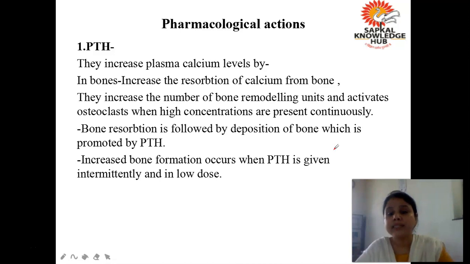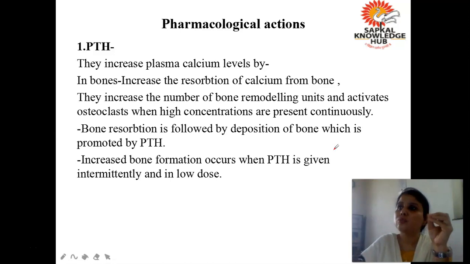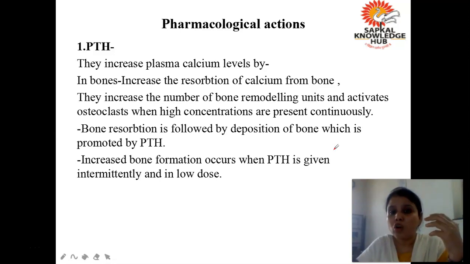Understood all of you? But here you have to remember one thing. Parathormone in extra quantity is secreted. If the level of parathormone is very high in blood and it is continuously high for a prolonged period of time, then it causes the degradation of the bone. But if parathormone is secreted in small quantity and intermittently, then it also helps in the remodeling of the bone. This you have to keep in mind.